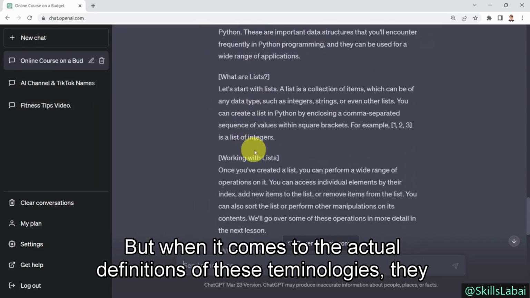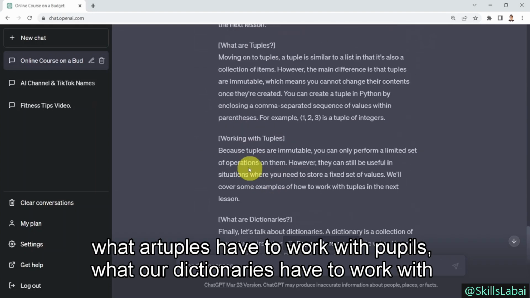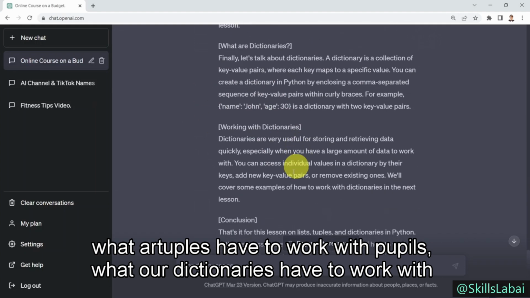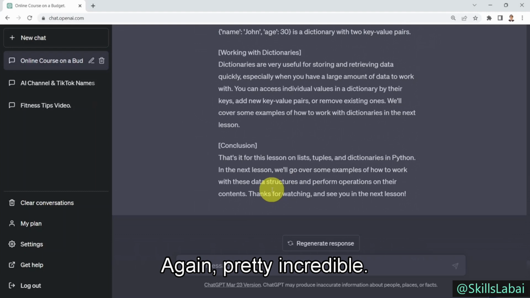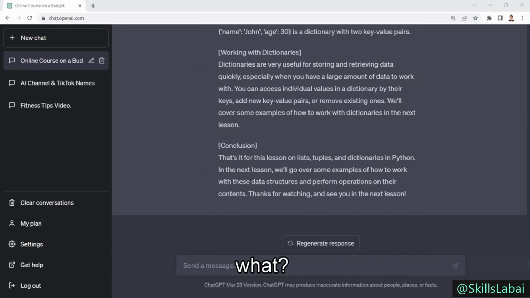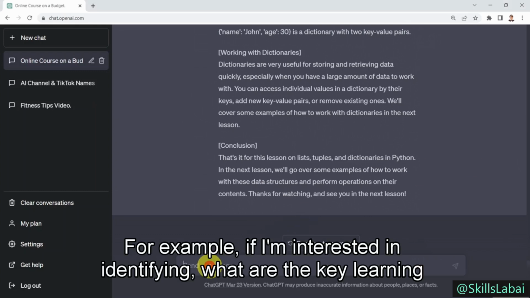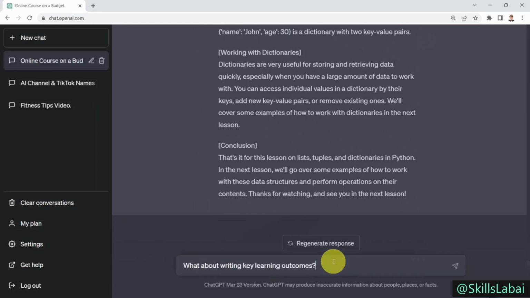But when it comes to the actual definitions of these terminologies, they are actually pretty accurate. Working with lists, what are tuples, how to work with tuples, what are dictionaries, how to work with dictionaries, and then it ended up with a conclusion. Again, pretty incredible. And of course, you can use it as a quick starting point for your course. Okay, what if I'm interested in identifying the key learning outcomes or objectives for a given course? What about key learning objectives or outcomes for this course?